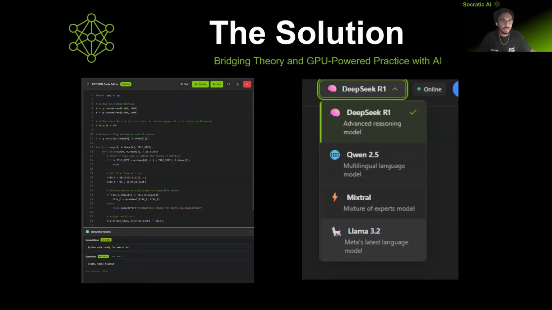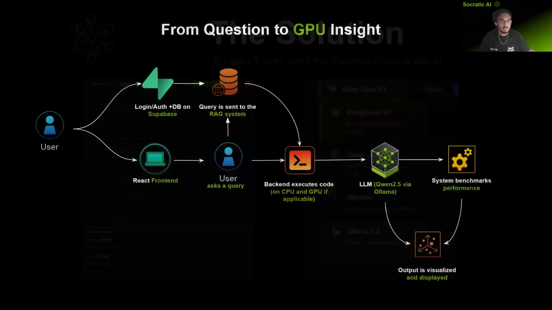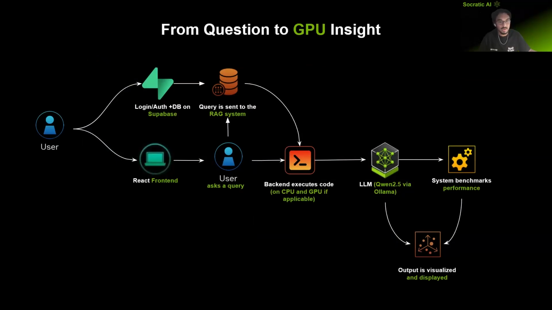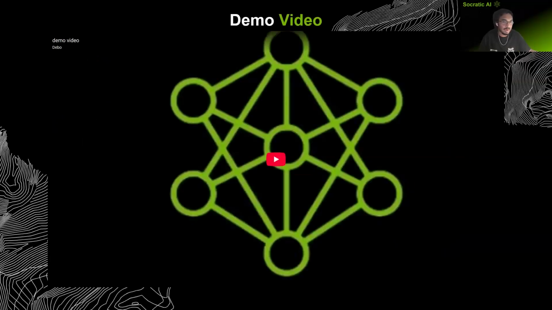Socratic AI features a live code editor where students can practice CUDA coding, run their code, and instantly see performance metrics and speedups. It can clean up messy Python, explain the fixes, execute code on both CPU and GPU, and show why one performs better. Students don't just get answers, they gain true understanding. We've also integrated multiple AI models that users can switch between for flexibility and deeper insights. This figure shows our system architecture. We use a RAG system to pull knowledge from public datasets and repositories, generating high-quality, CUDA-compatible code. And now, to show how it all comes together, we'd love you to watch our demo video.